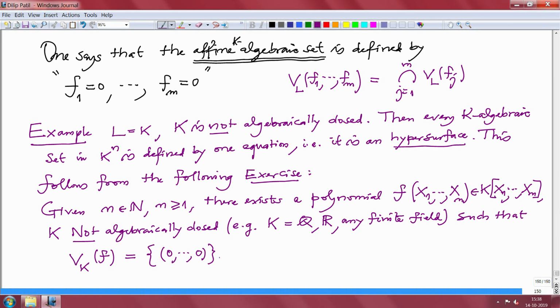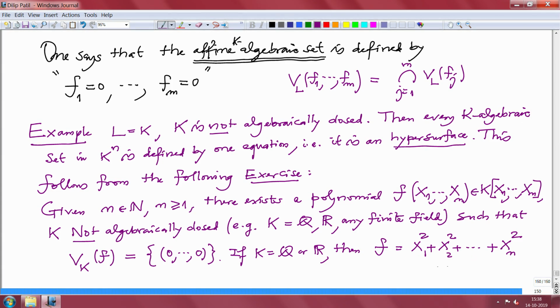Let me also say that in the case of real numbers or rational numbers, it is really very easy, because if k equal to Q or R, then you can simply take f equal to x1 square plus x2 square plus ... plus xn square.